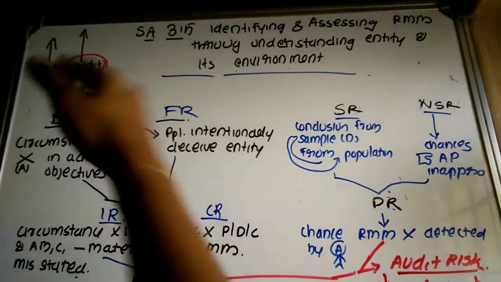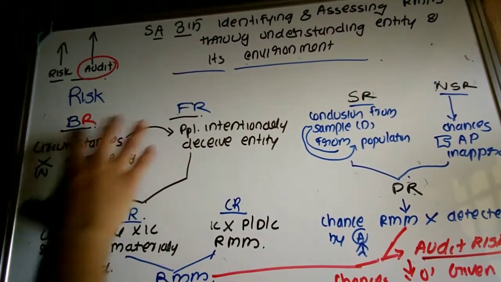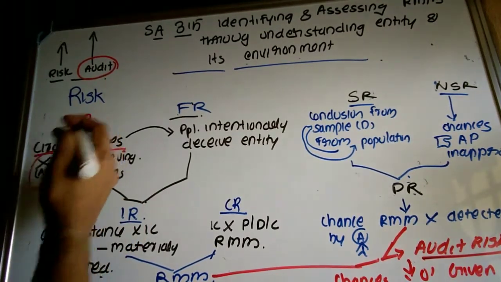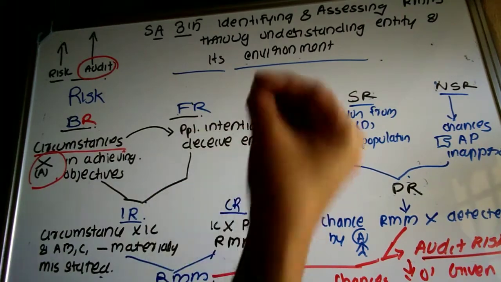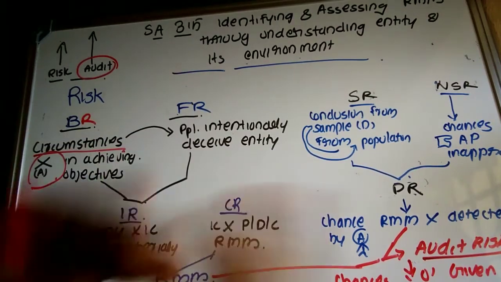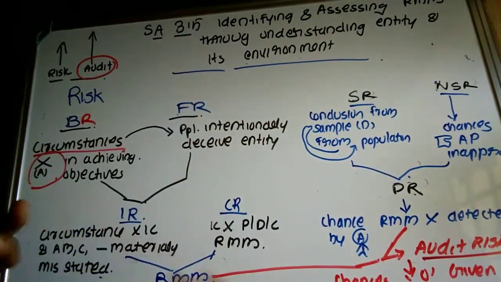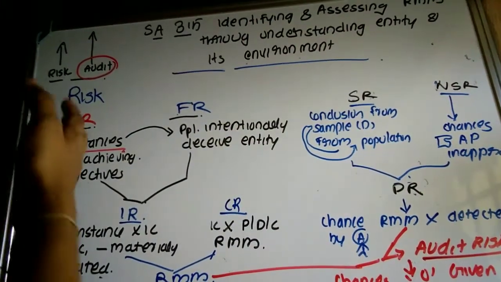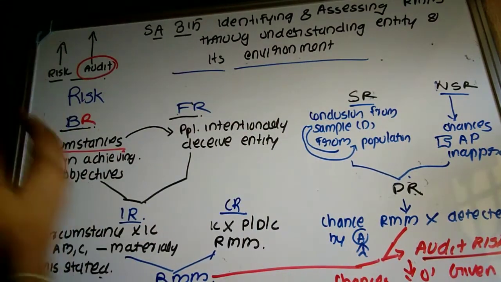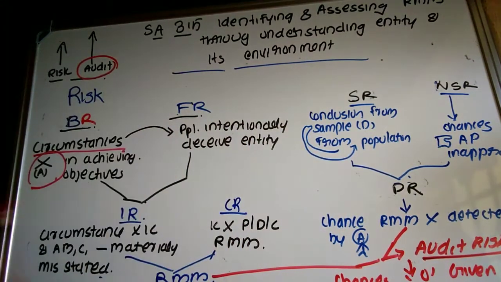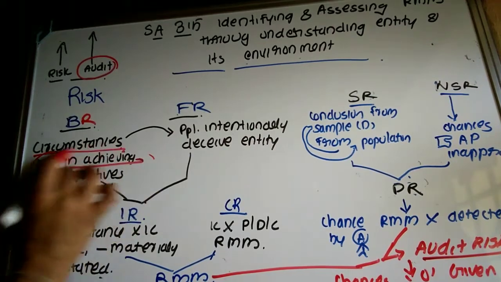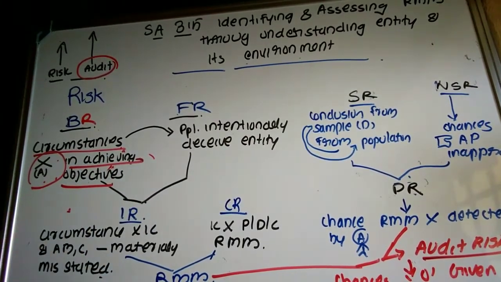First of all, what is meant by business risk? Business risk means the circumstances where the entity fails to attain its objectives. We know that different organizations have different objectives and different plans, and they are functioning so as to achieve these plans. Where business risk exists, they fail to attain those objectives. That is, circumstances that adversely affect the entity in achieving its objectives. This is business risk.